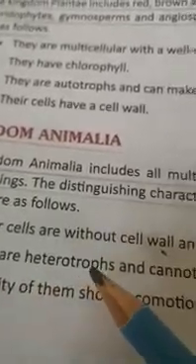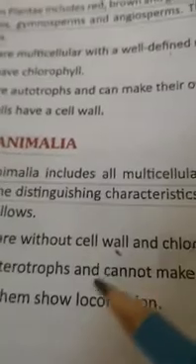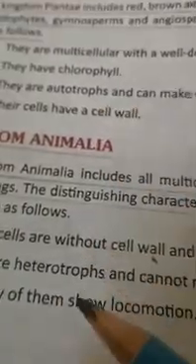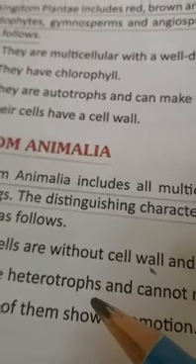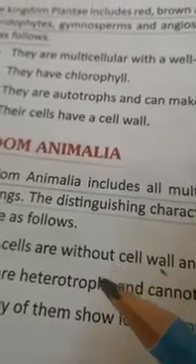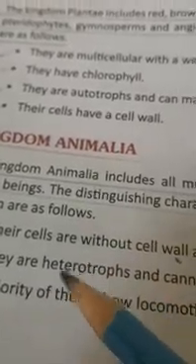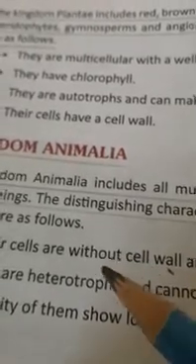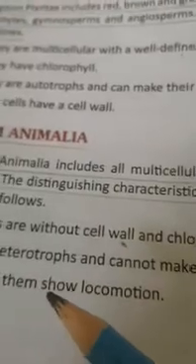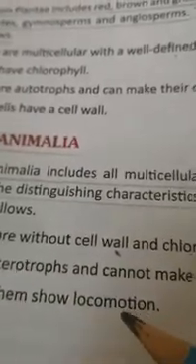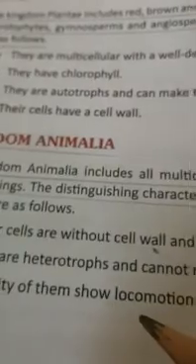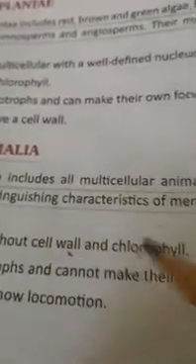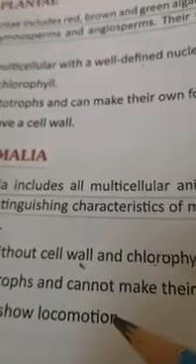They are all heterotrophs and cannot make their own food. Autotrophs could make their own food, but heterotrophs cannot, so they depend on plants or other animals for their food. That means they eat the plants. They are called herbivores, we have studied in the previous class, or carnivores that eat other animals. Now the majority of them show locomotion. Locomotion means movement from one place to another. So most animals can move from one place to another, in search of food and shelter.